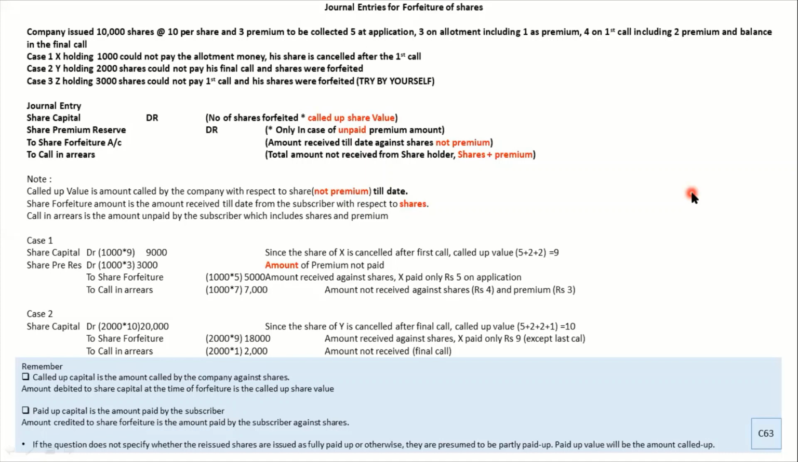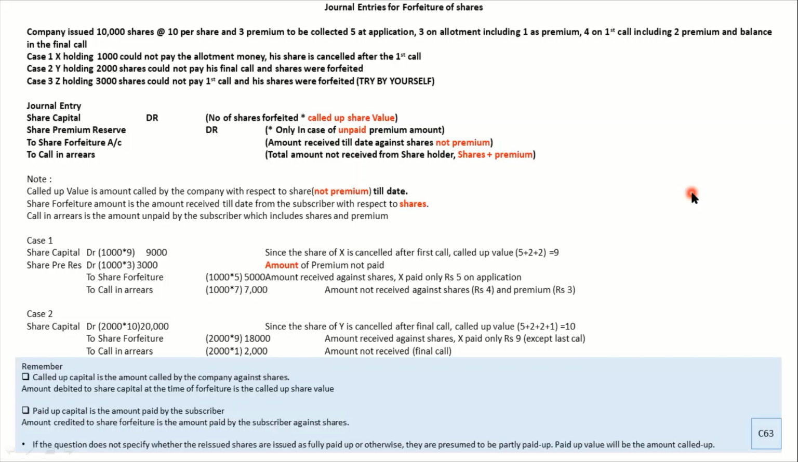Now let us read the 3 cases. Before reading the 3 cases, let us understand what the journal entry for forfeiture is. Forfeiture means you are planning to cancel. You remember there was Mr. X who did not make the payment. The company can always have an option of